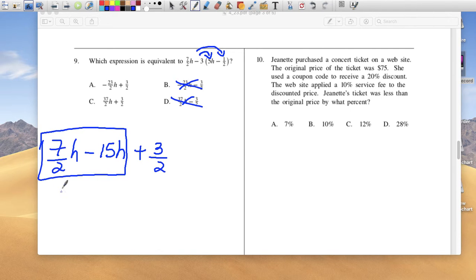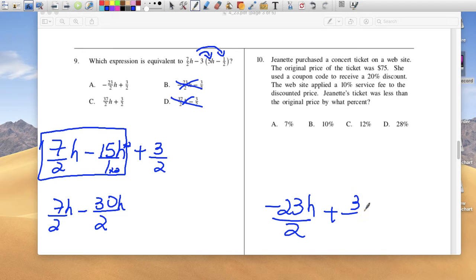Now 7/2, let's find what's 7 over 2. I find a common denominator because it's a fraction. So that's 7h over 1, remember, this is over 1. So I'm going to make that over 2. It's times 2 at the bottom, times 2 at the top. So that's 30h. If I combine 7h minus 30h, 7 minus 30 is the same thing as 7 plus negative 30. If you do that in the calculator, you're going to get negative 23h over 2 plus 3 over 2. So the only one that makes sense is this one.